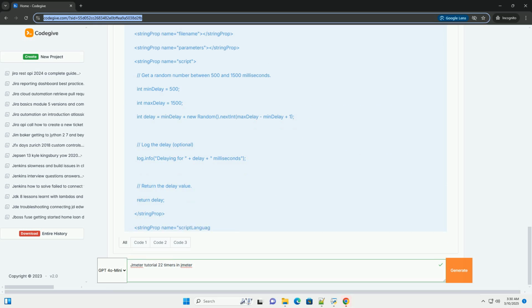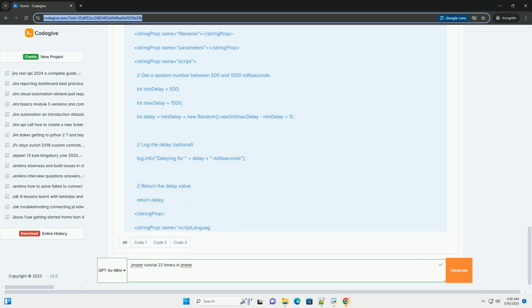Scope: the location of the constant throughput timer within the test plan is crucial. If it's placed directly under the thread group, it applies to all samplers within that thread group. If it's placed under a specific controller, example a transaction controller, it only applies to the samplers within that controller. Granularity: the timer works on a per minute basis. For short tests, the throughput might fluctuate initially as the timer adjusts.